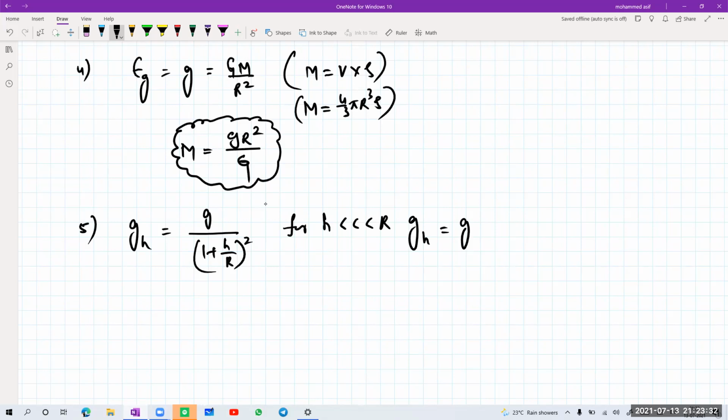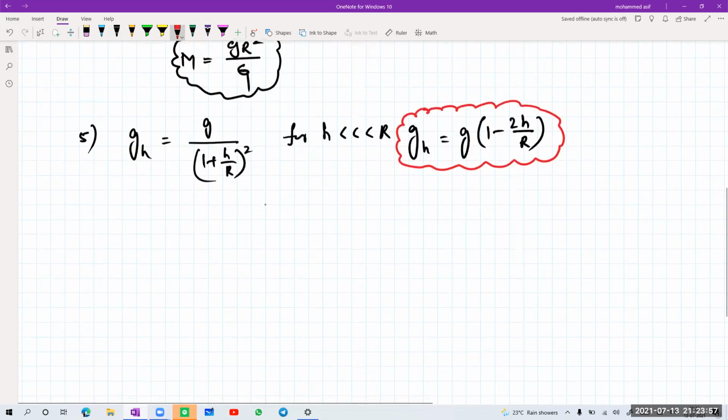So this will become 1 minus 2h divided by capital R. Very famous relation for competitive examinations. Gravitation at a certain height is calculated by the formula g at h is equal to g into (1 minus 2h by R). This formula is applicable only if h is less than R, like say 300 kilometers, 400 kilometers, 500 kilometers, I can use this. Depth also we can say, sir. Depth, we again can see if I'm talking about different.